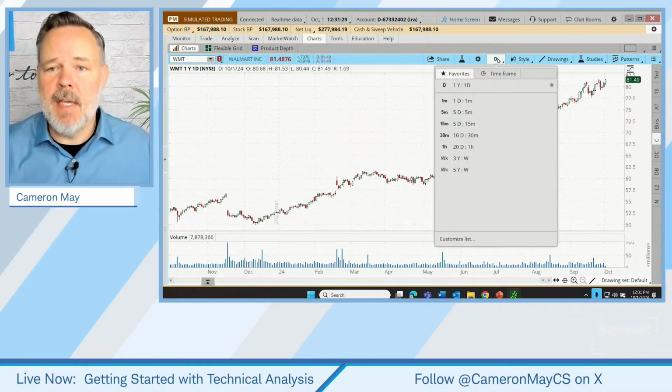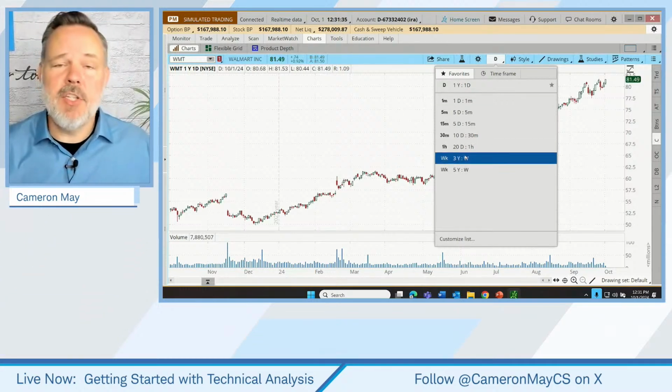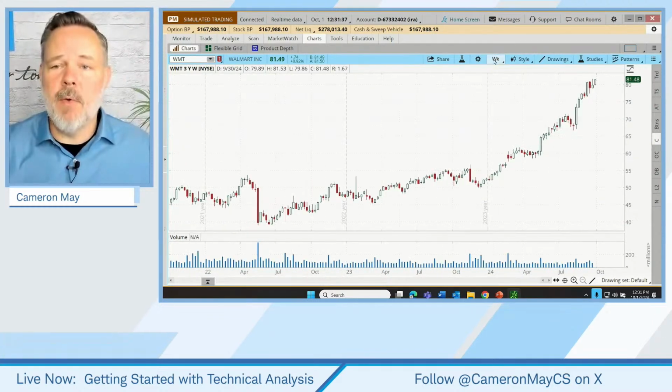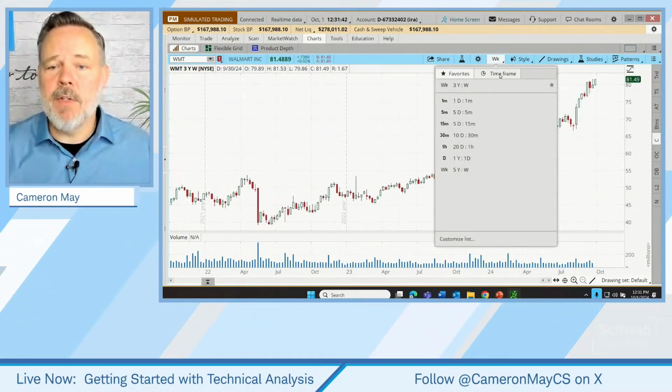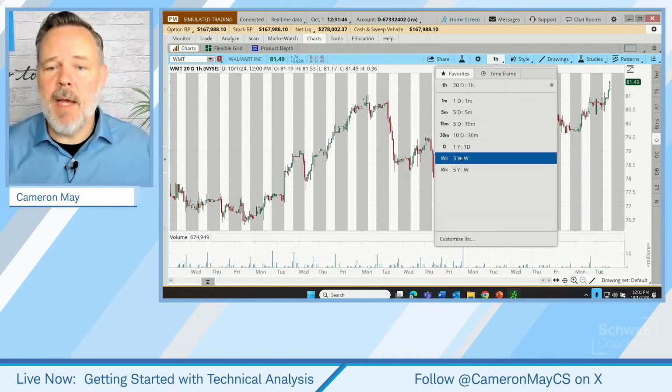I'm going to click on my D. The D up here just stands for day, and that allows us to choose different time frames. Now that's going to change if I switch this to a weekly chart. You'll notice it now says WK for week. If I were to switch this to an hourly chart, now it says 1H, but let's go back to that